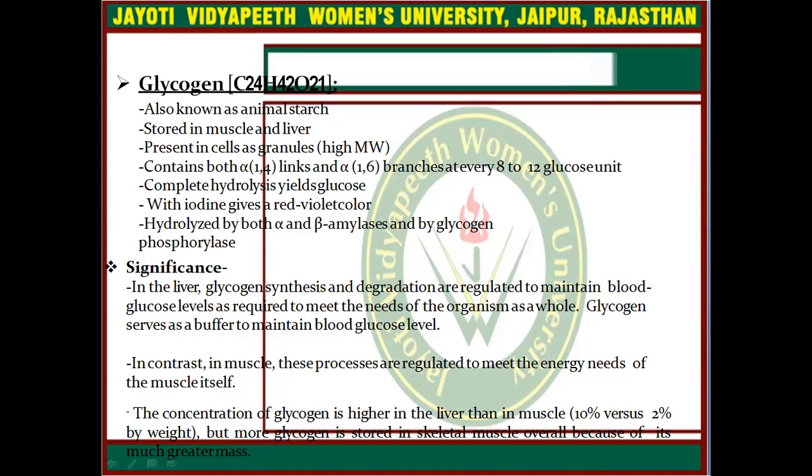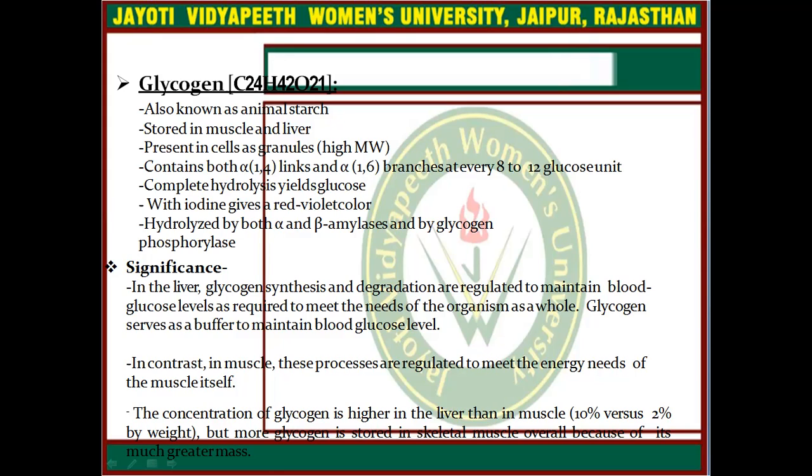In the liver, glycogen synthesis and degradation are regulated to maintain blood glucose level and to meet the need of the organism as a whole, and glycogen serves as a buffer to maintain blood glucose level. In contrast, in muscles, these processes are regulated to meet the energy need of the muscle itself.